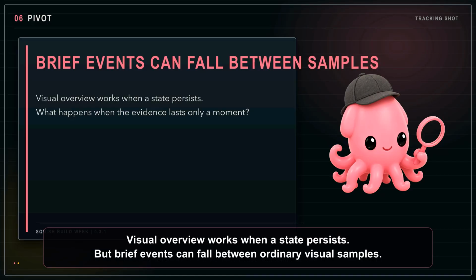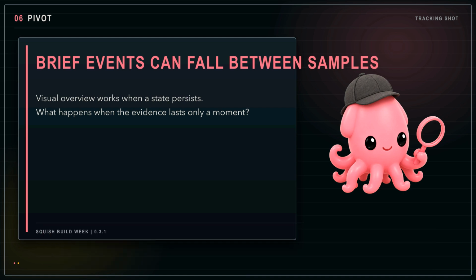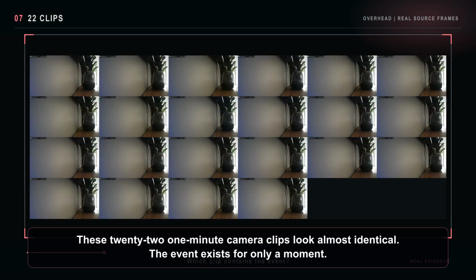Visual overview works when a state persists, but brief events can fall between ordinary visual samples. These 22 one-minute camera clips look almost identical. The event exists for only a moment, and the founder did not remember which clip contained it.